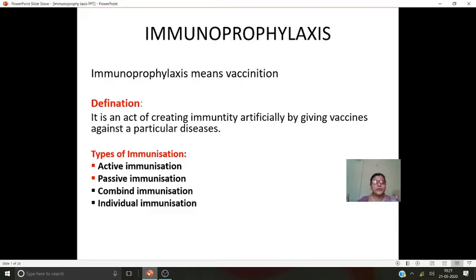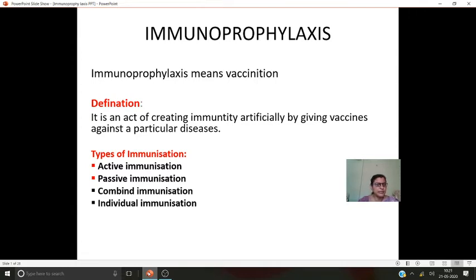Today we will know about immunoprophylaxis. Did you ever hear about immunoprophylaxis? No? Yes. Immunoprophylaxis is nothing but vaccination. An important contribution of microbiology to medicine is immunoprophylaxis.